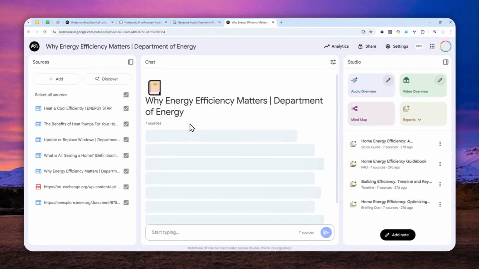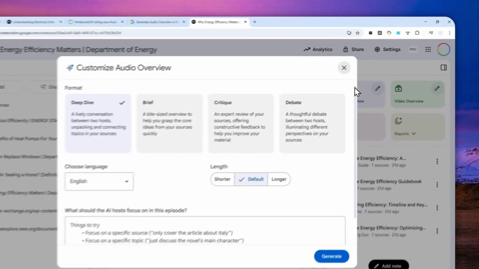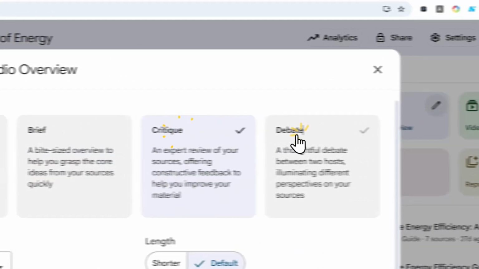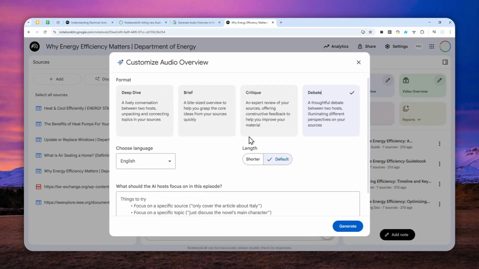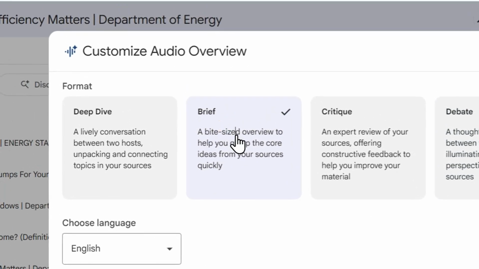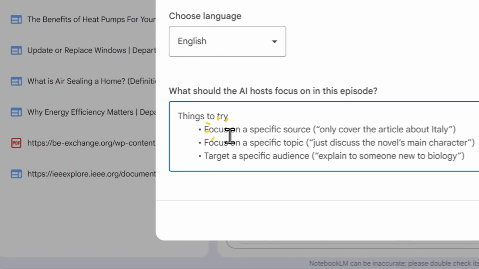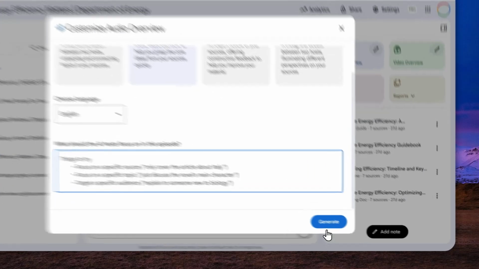To create audio content with these new formats, you can click this pencil icon on Audio Overview. Then you can select between deep dive, which is the classic podcast, and some new options like the brief, critique, and debate. By the way, some of them come with the option to select the length of the audio content. Let's say I select the brief mode. I can select the language and also what the AI must focus on in the content, but that is an optional setting. After that, just click generate.